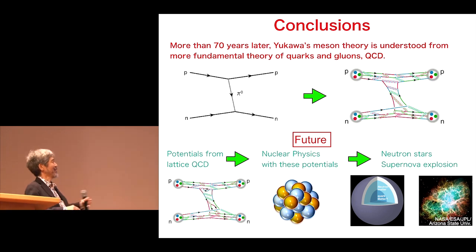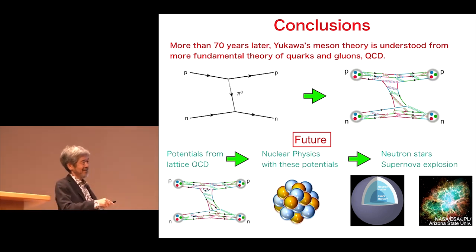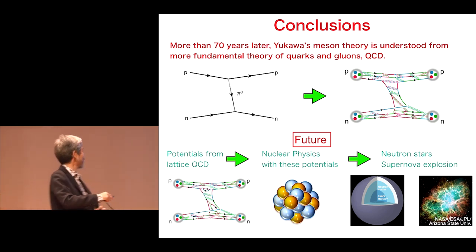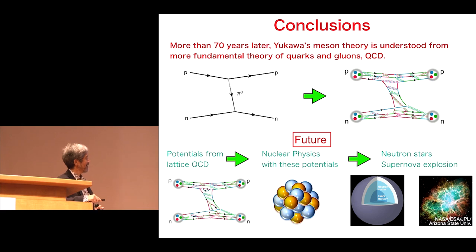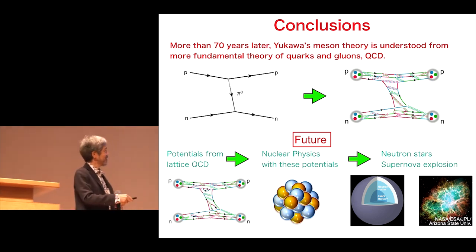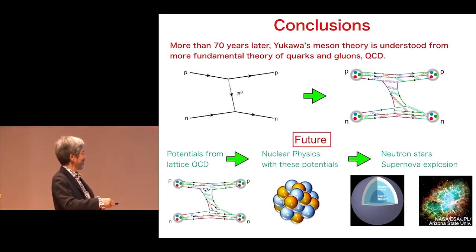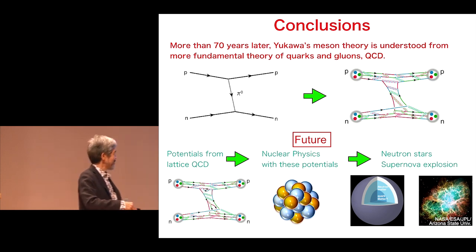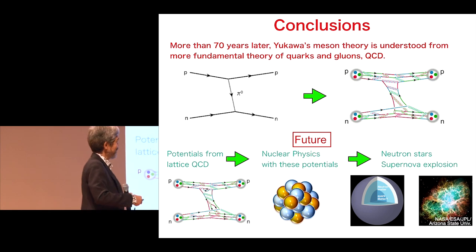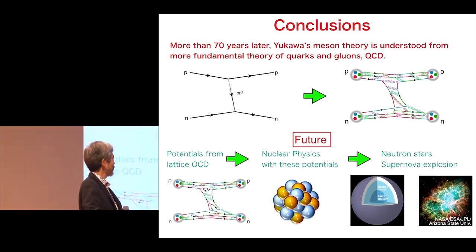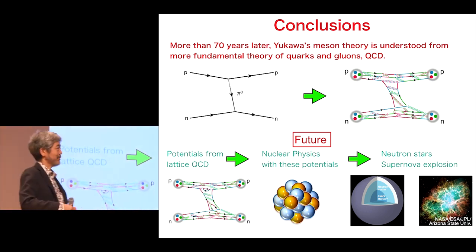Now, in the future, our strategy to understand nature is as follows. We first calculate the potential in lattice QCD from QCD and give it to nuclear physics calculations to calculate the structure of matter. That information can then be used to understand properties of neutron stars or supernova explosions.